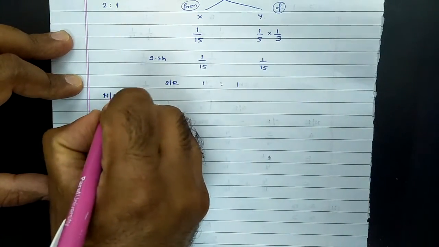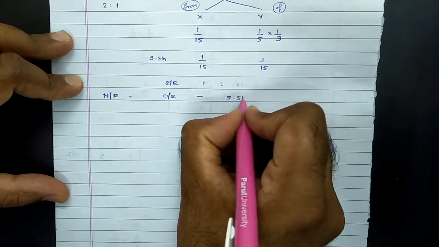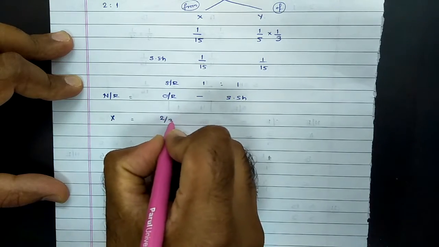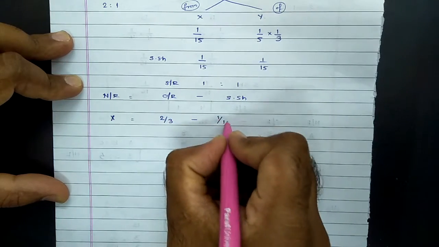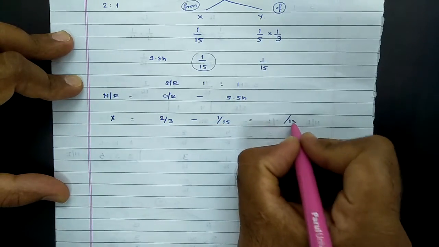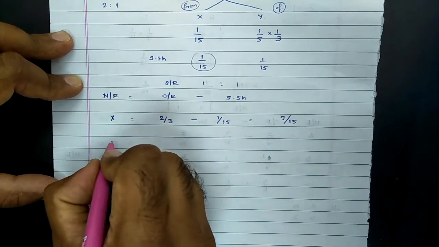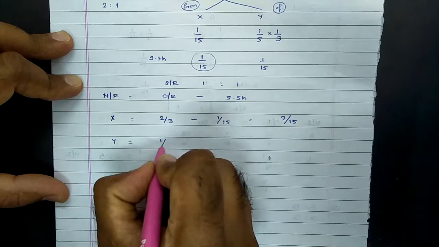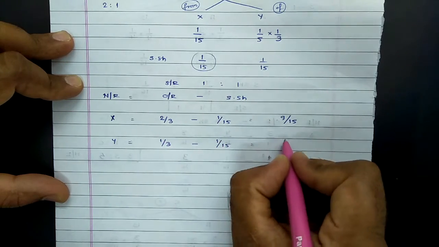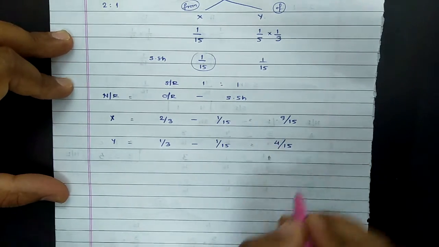So same procedure, new ratio will be equal to old ratio minus sacrificing share. So for partner X, old ratio was 2/3, sacrifice made by X is 1/15. So if we simplify it, LCM comes to 15. So on simplification it comes to 9/15. For partner Y, old share was 1/3 minus sacrifice made is again 1/15. So LCM comes to 15. So on simplification it comes to 4/15.